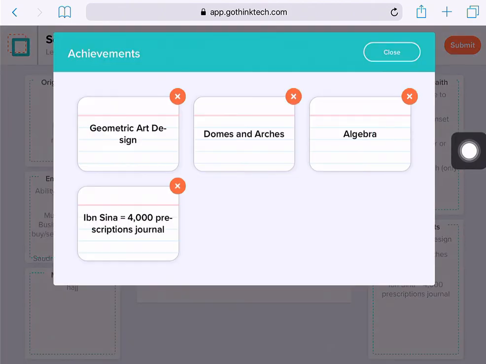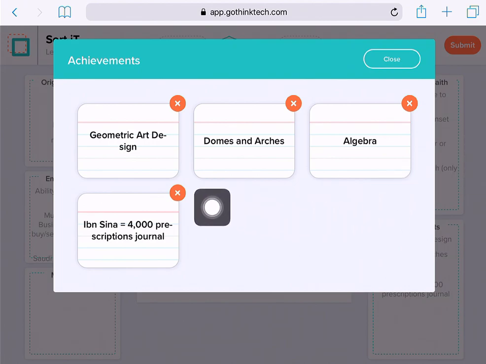I'll go next over to achievements that we had discussed. Just the whole bit about geometric art design. Here's another religion that does not practice worshiping icons, but geometry and algebra, the mathematics, is just an amazing accomplishment that the Muslims have accomplished for all of us. Domes and arches and architecture is going to be a big piece to their contributions.